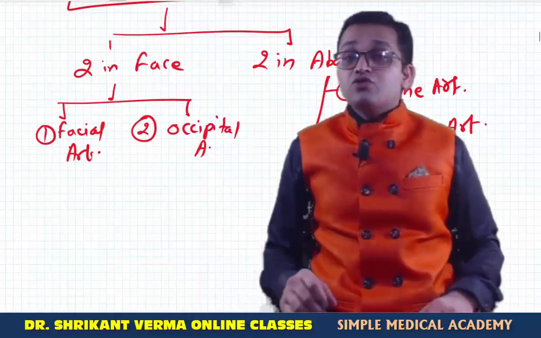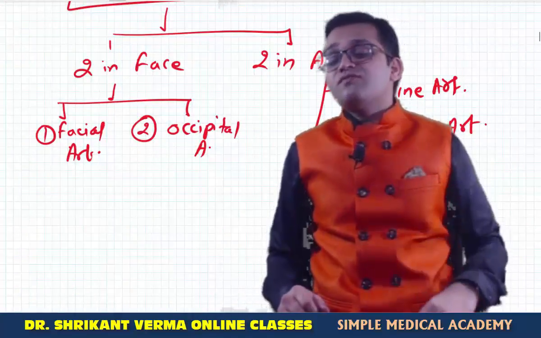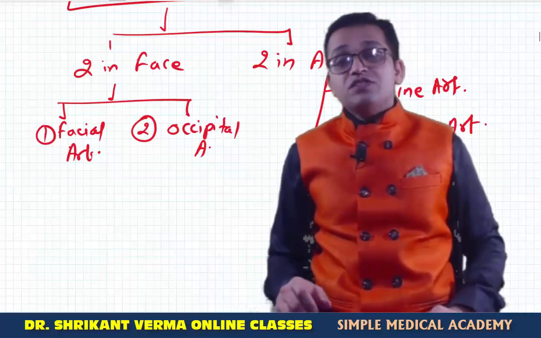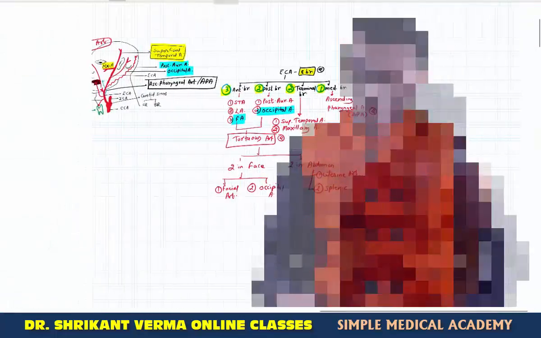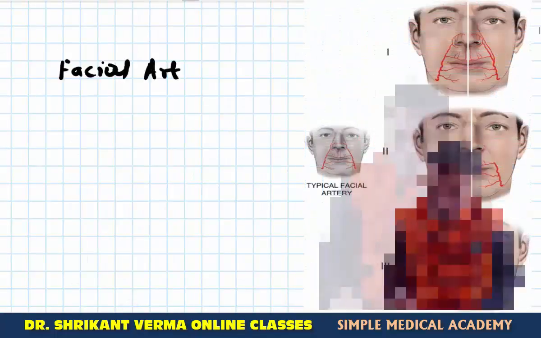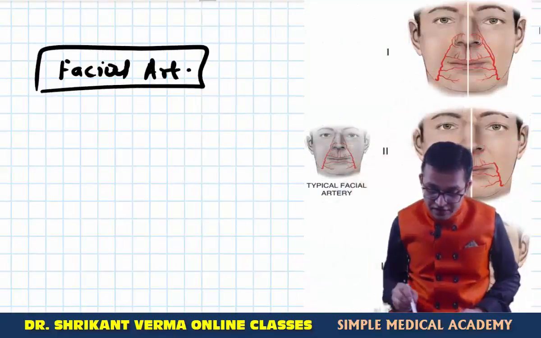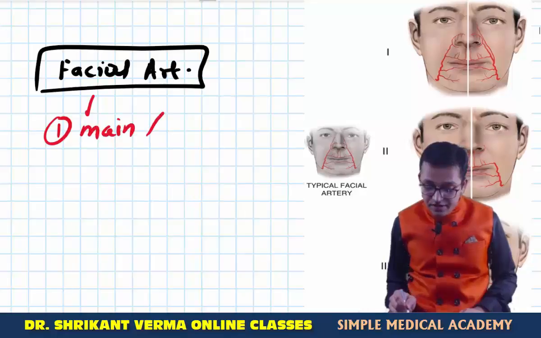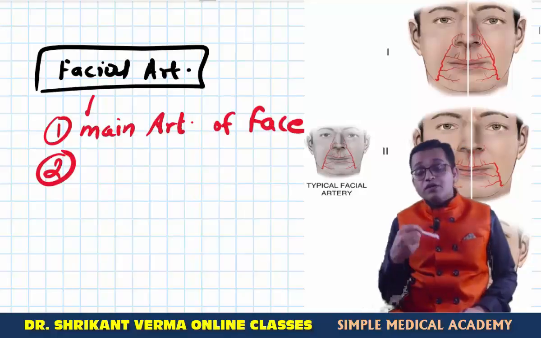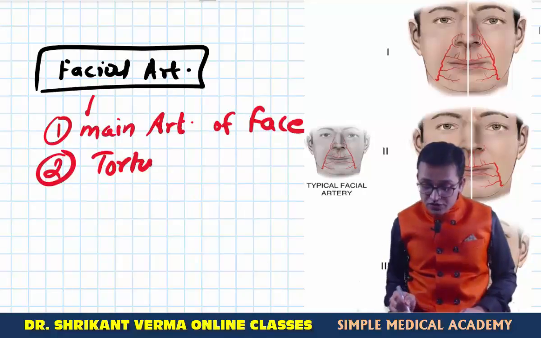MCQ. Okay, so we are going to see what are the branches of the facial artery in the face, which is the most important artery. So you can draw, we are talking about the facial artery. What are the various MCQs about the facial artery? First, this is the main artery of the face. Yes, what is another MCQ? This is tortuous in its course.